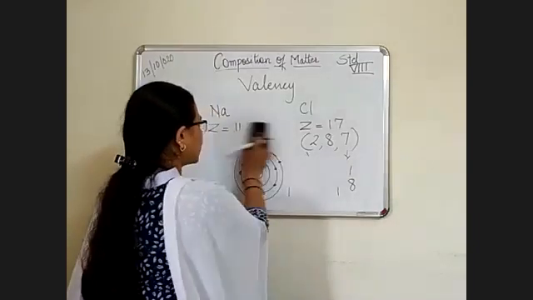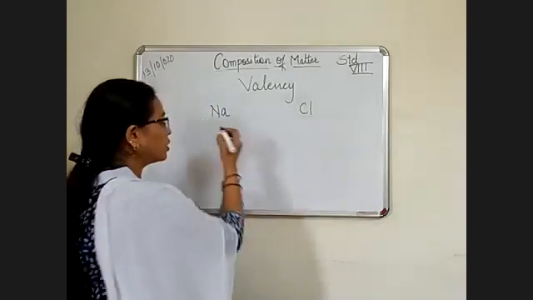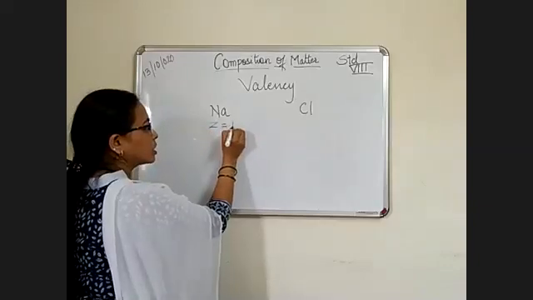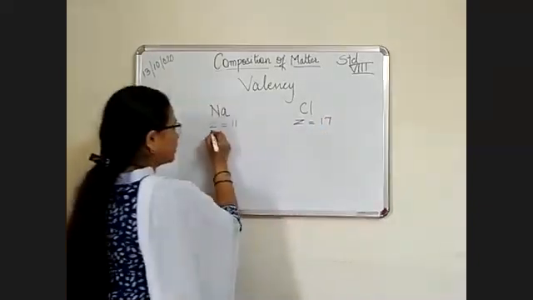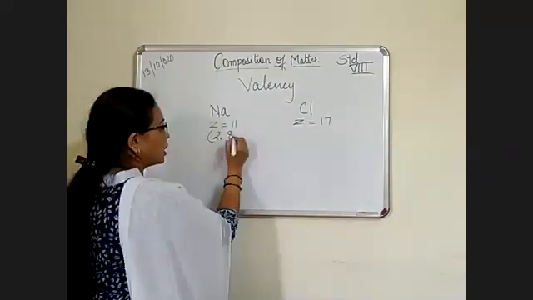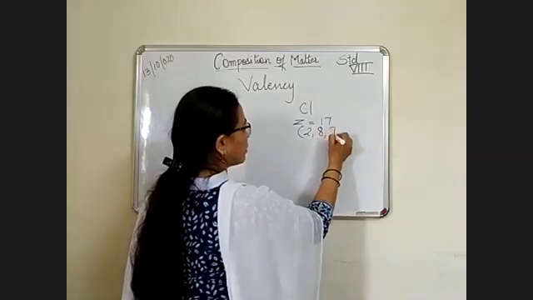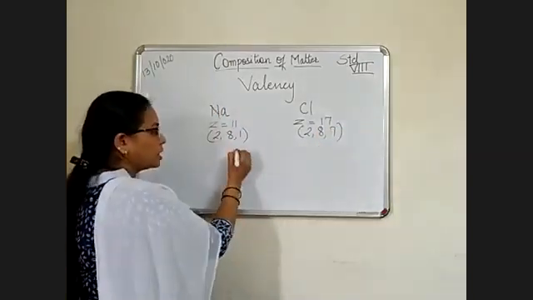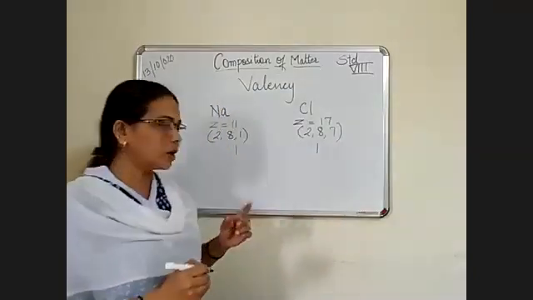So how to write the formula? Refer here again. The Z number of sodium is 11 and of chlorine is 17. Electron distributions are 2, 8, 1 and 2, 8, 7. Sodium's valency is 1 and chlorine's valency is 1.